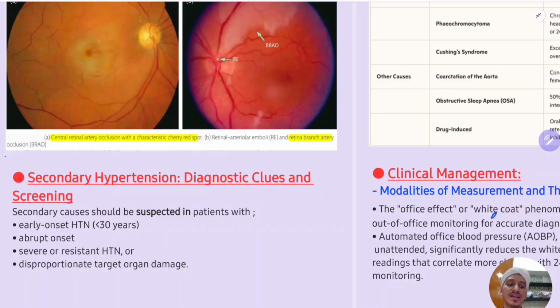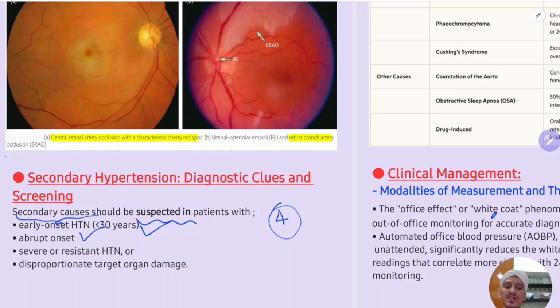So when should we suspect secondary hypertension? If a patient comes to you with hypertension and you have diagnosed the hypertension according to the criteria, secondary causes should be suspected in four types of patients. Number one, if the hypertension is seen in patients aged less than 30 years, young age hypertension, early onset hypertension, and the individual is coming with hypertension, then you should suspect secondary hypertension and evaluate for the causes.